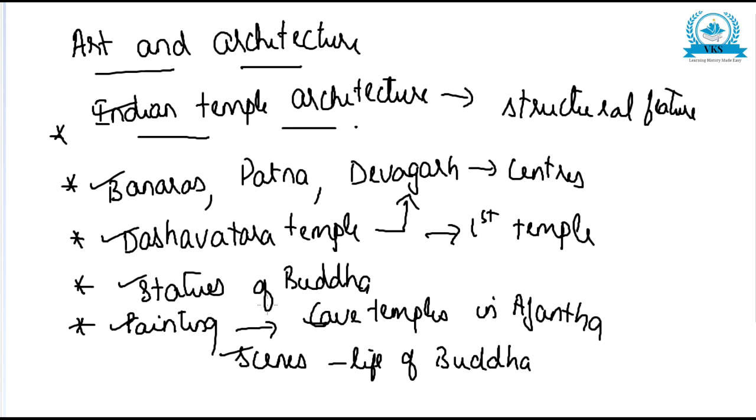Now, we have seen contributions in fields like literature, art and architecture, science and technology, education, and revival of Hinduism. So, because of all these achievements, the Gupta age is called the golden age in Indian history.